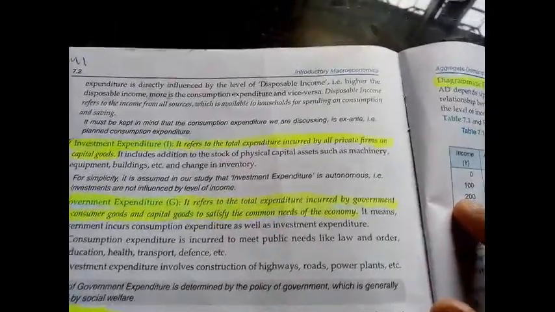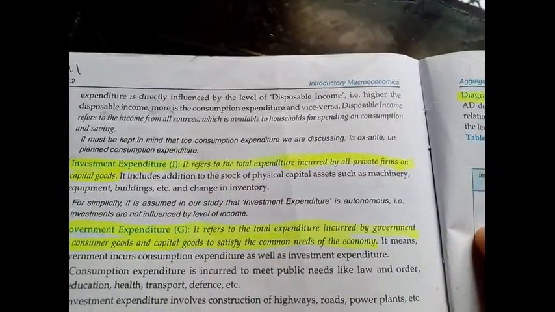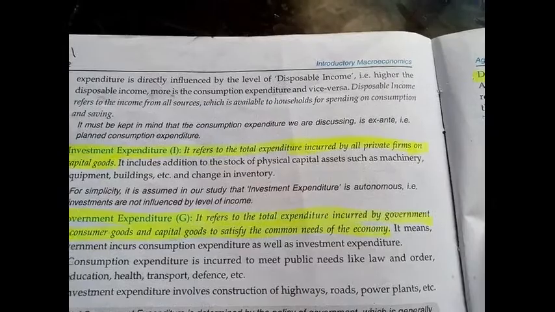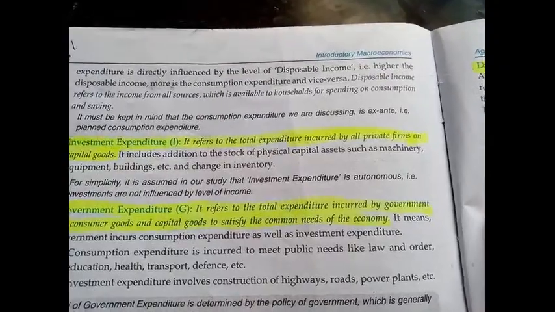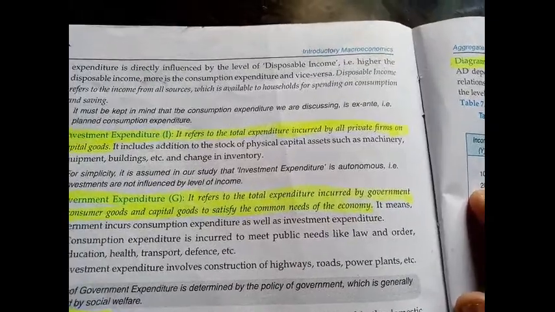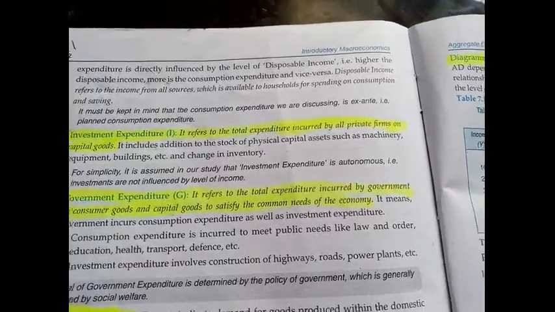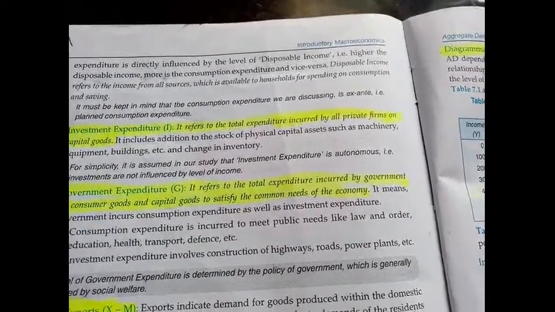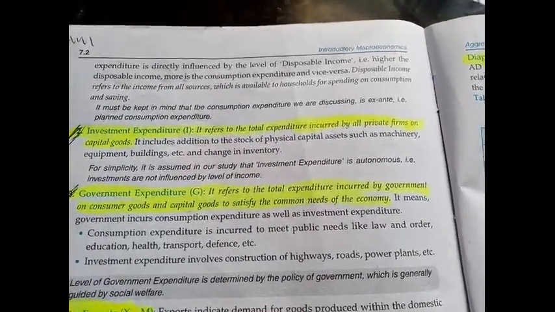I will tell you. Now students, if your father is getting 20,000 rupees and he has decided that 10,000 rupees he will spend on consumption and saving, and the remaining 10,000 he will keep as a fixed deposit. Means he will not touch that money.